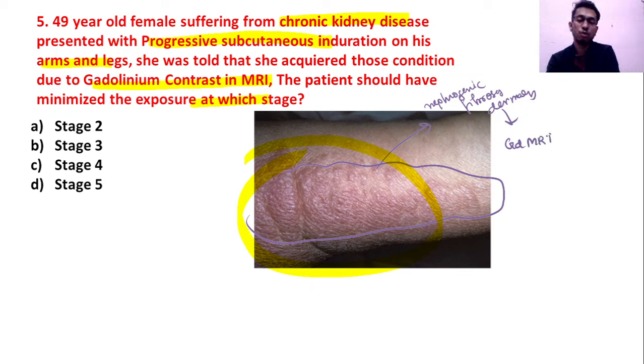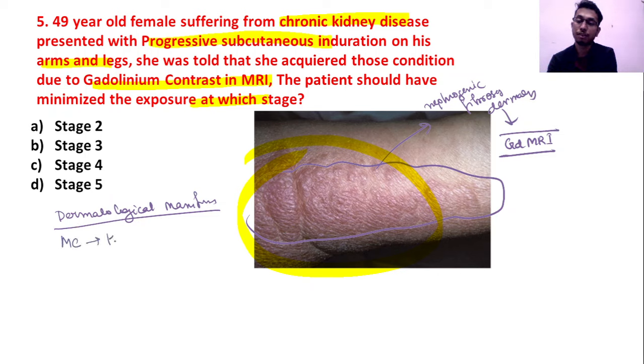So what is the important thing to learn from here? The important thing to know is the dermatological manifestations of CKD. Which is the most common one? The most common in dialysis patients is pruritus. Pruritus in CKD patients can be mainly due to the uremic feature.